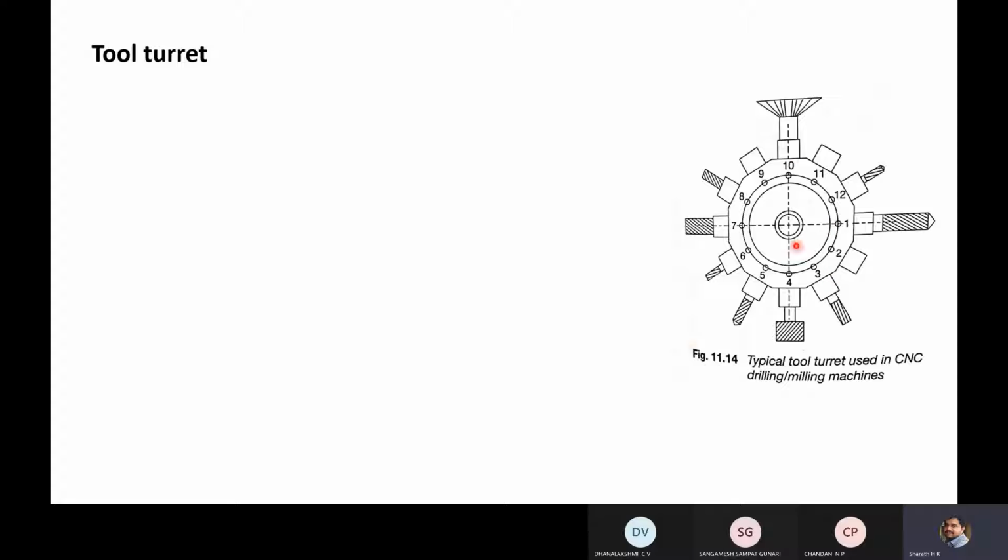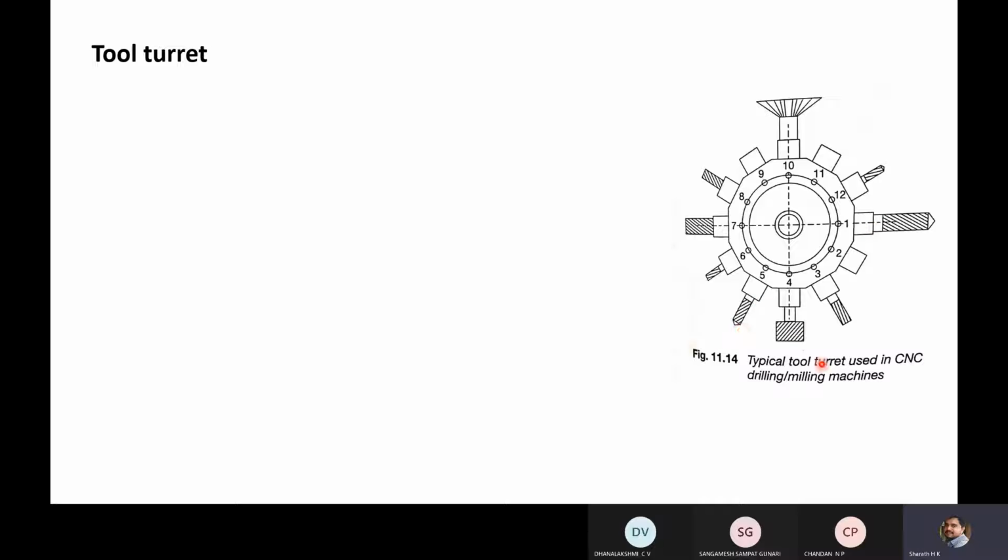This is one illustration where it consists of 12 pockets. We call this arrangement a pocket, where it can accommodate one tool. Each pocket can accommodate one tool. So totally, this tool turret design consists of 12 pockets. That means it can accommodate 12 different tools.